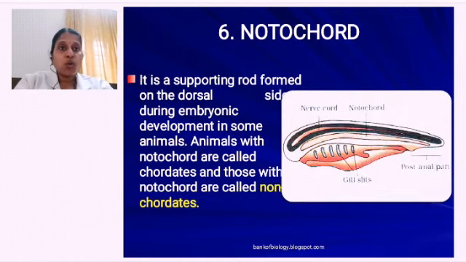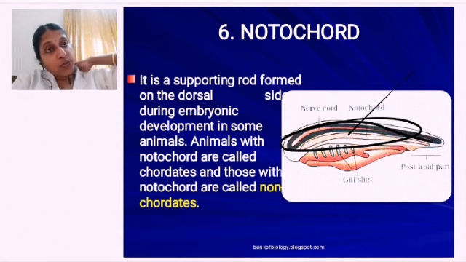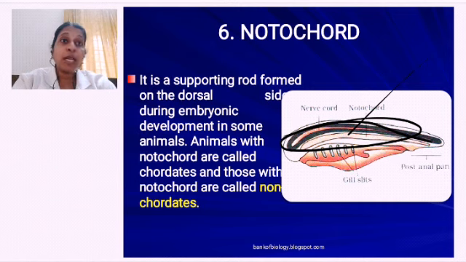The next one is notochord. What is notochord? In the embryonic stage, when the zygote is developing, if in its development a rod-like structure is formed in the embryonic stage of the animal, which is acting as a supporting system, the presence of that rod-like structure we call notochord. This notochord is later going to turn into our backbone.